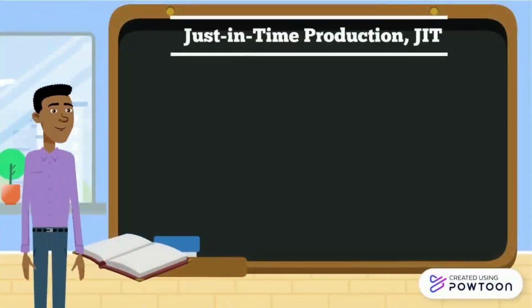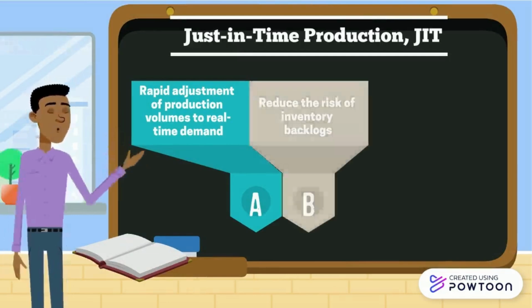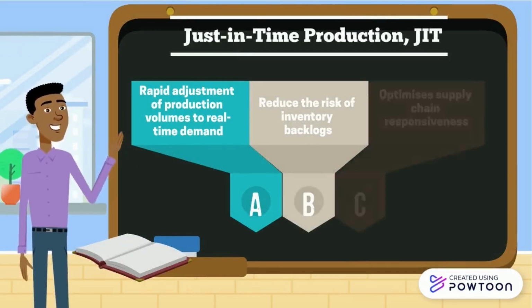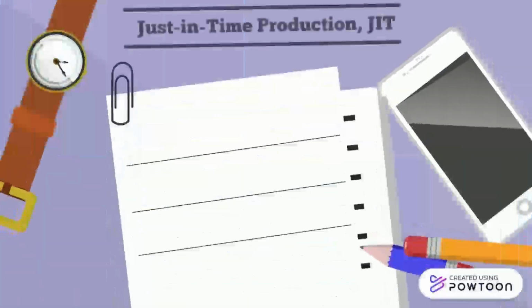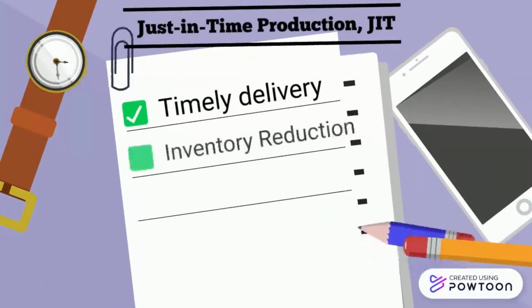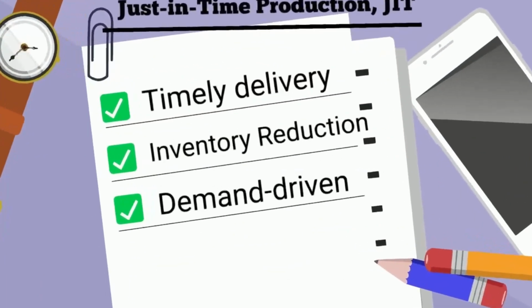The core of our company's manufacturing is just-in-time production, as most Audi vehicles have the ability to make selective parts. JIT production allows us to quickly adjust production to real-time demand, reducing the risk of overstocking and optimizing the supply chain. The main principle is to maximize production efficiency through timely delivery, inventory reduction, and demand-driven production.